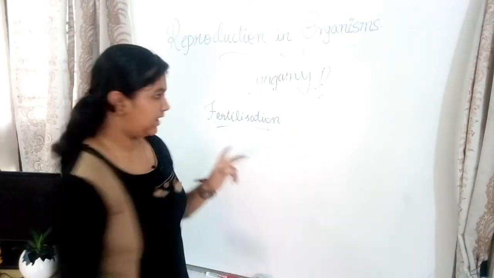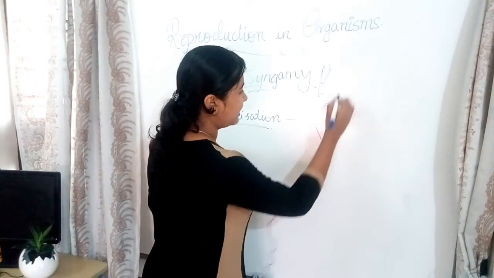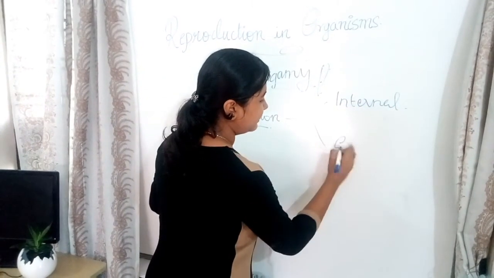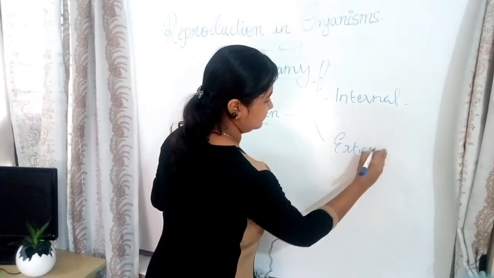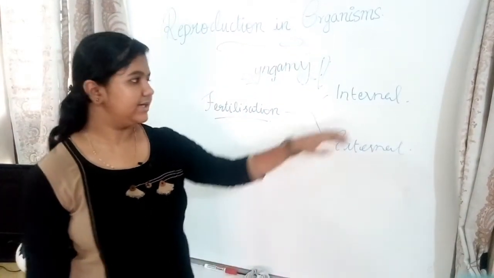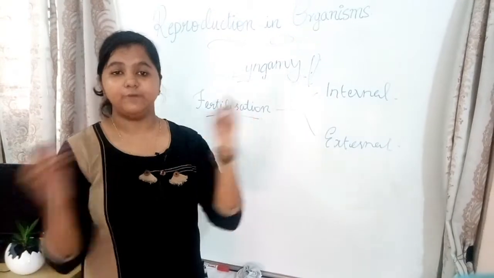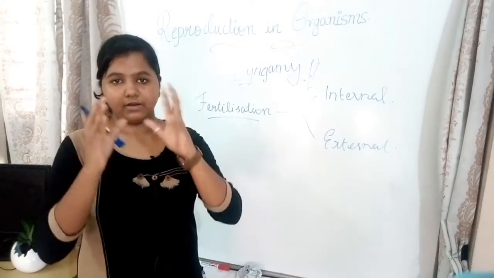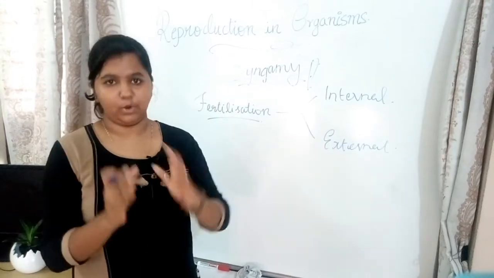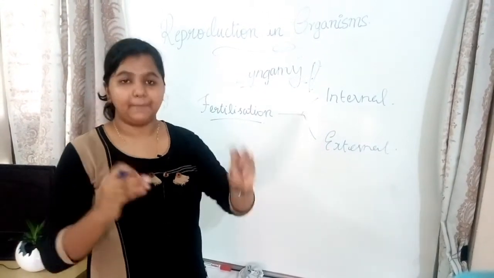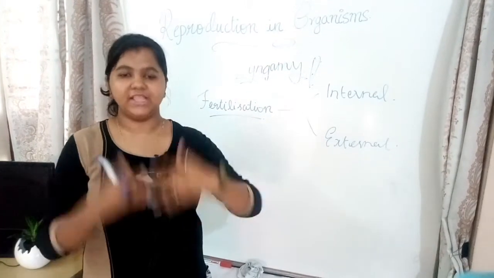The two types are internal and external. So what is internal fertilization? Internal fertilization means the fusion of gametes happens inside the female reproductive system or inside a female body. Whereas external fertilization happens in the surrounding environment.